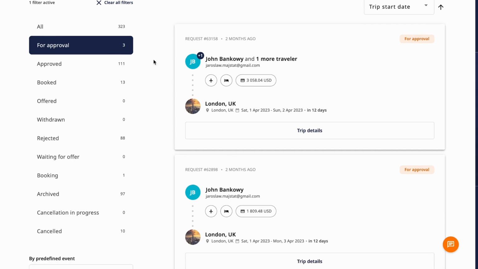Admins can review trips and take the appropriate actions for each. Use the filters to search trips that need approval, have been booked, etc. A status is assigned to each travel request depending on the stage of the booking. Now we will cover the meaning of all of them.